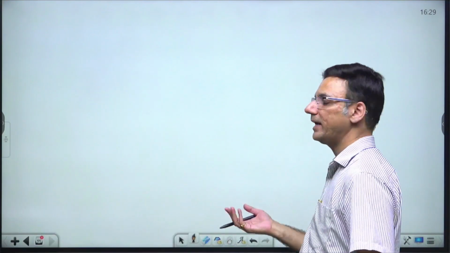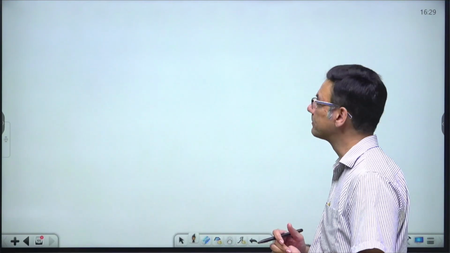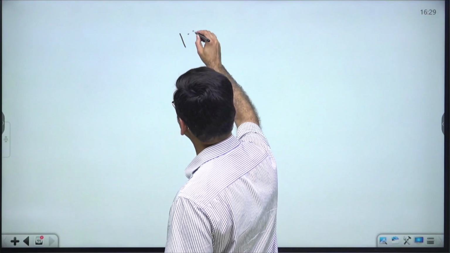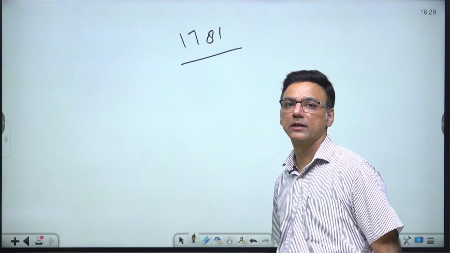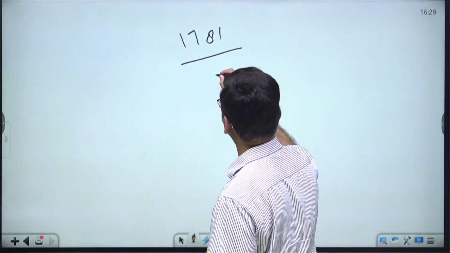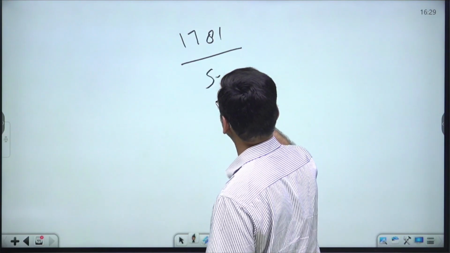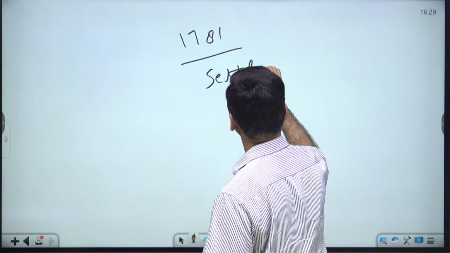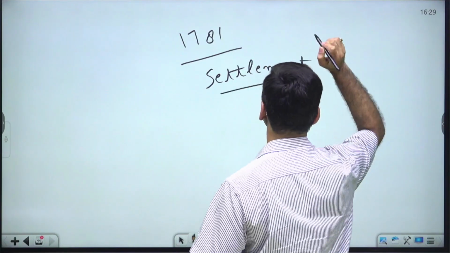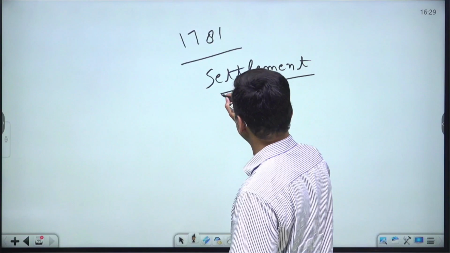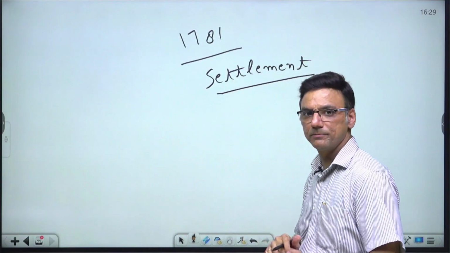To rectify these defects, the Amending Act of 1781 was enacted, and this was also called the Act of Settlement. So, how did it rectify those defects?